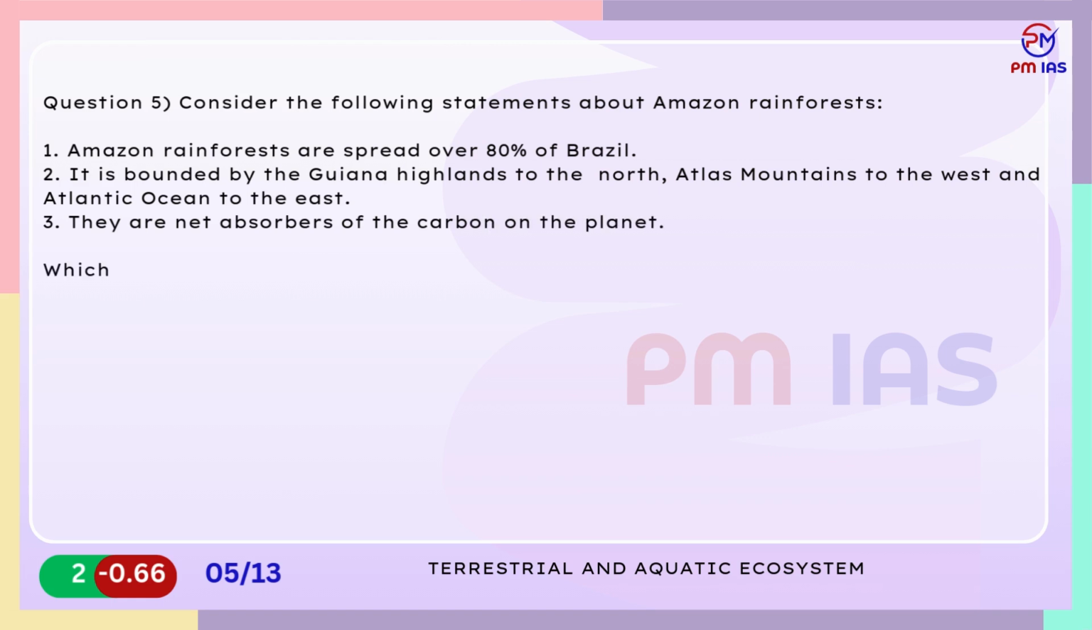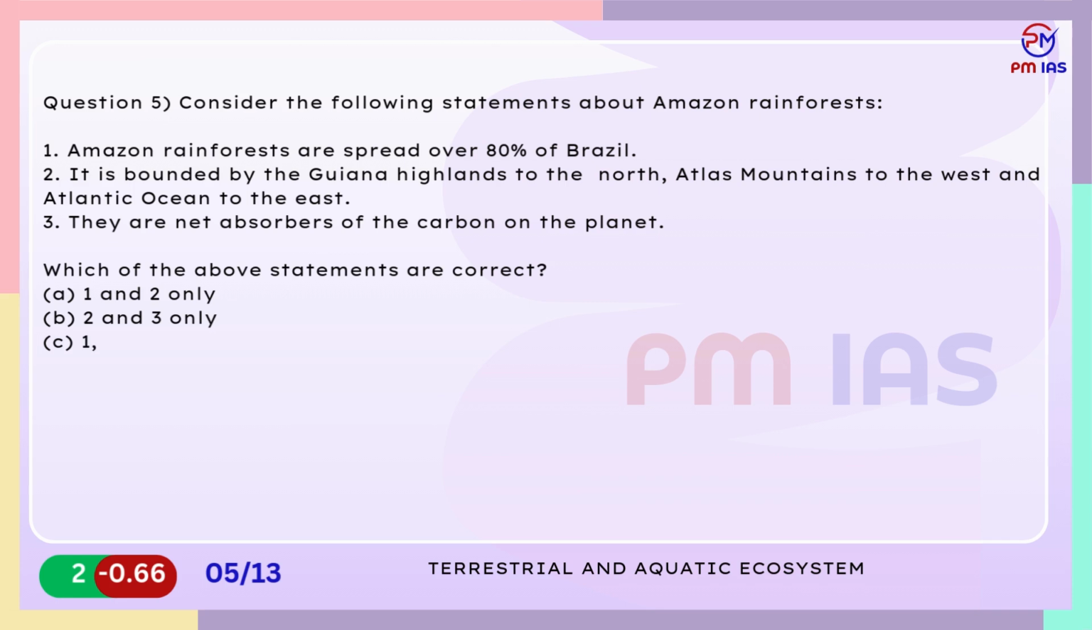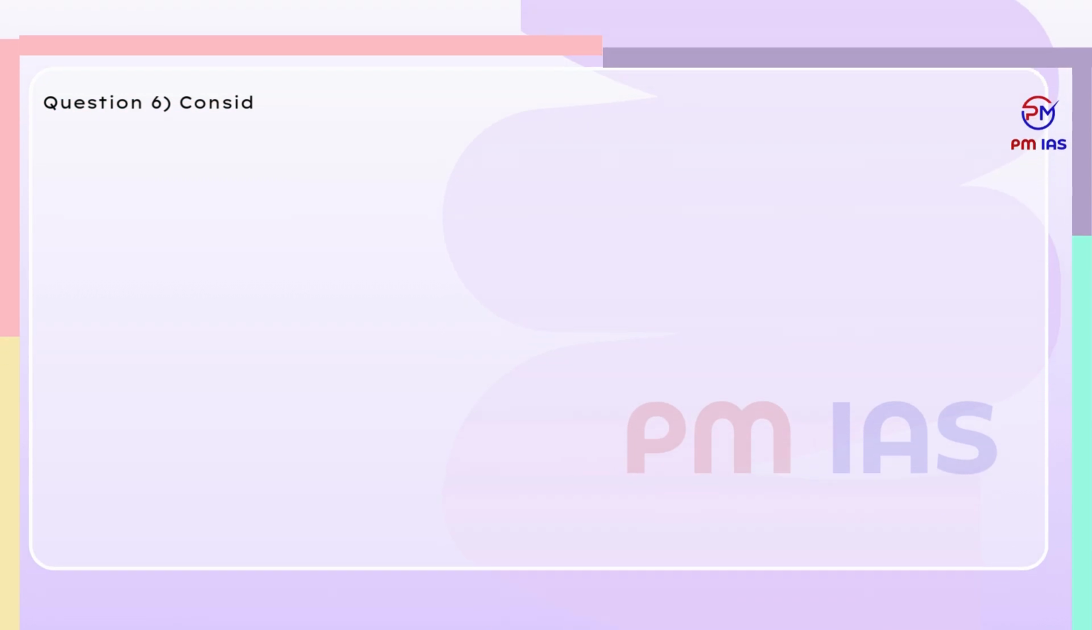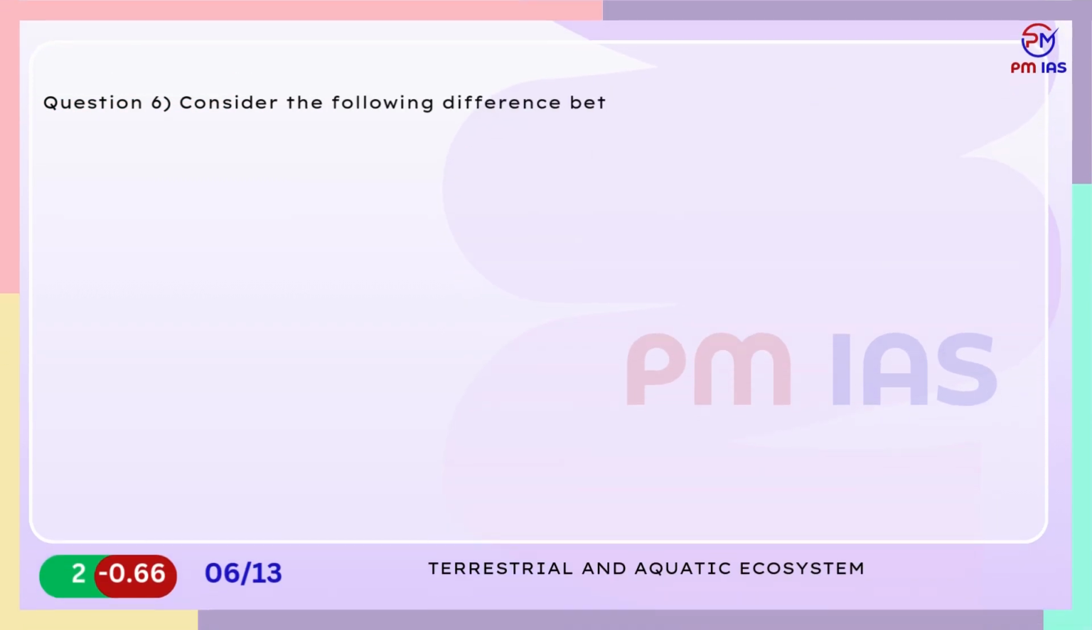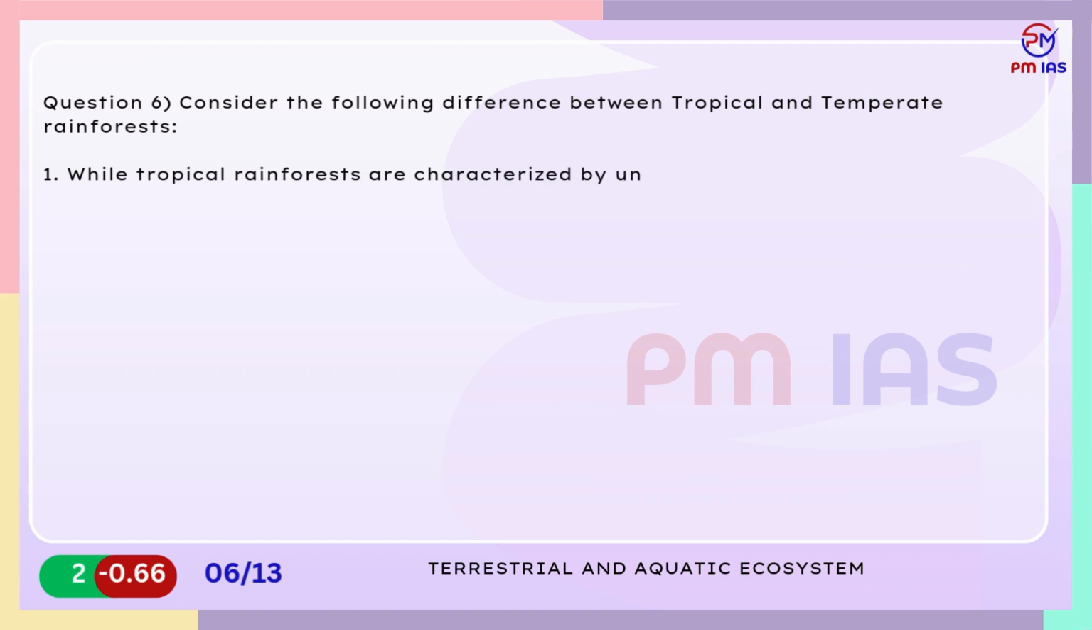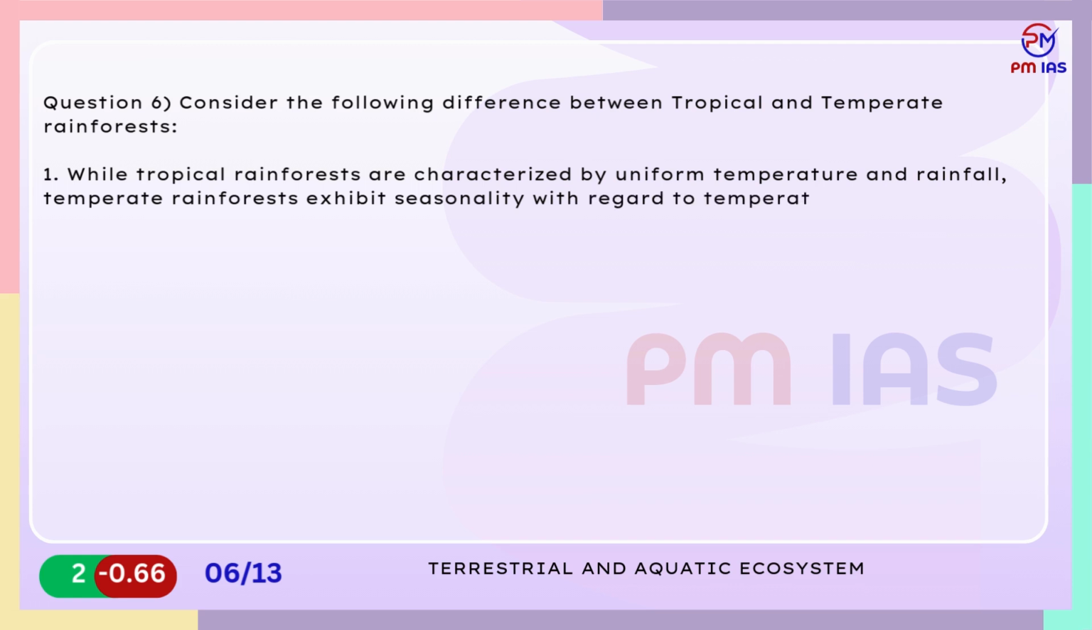Which of the above statements are correct? A. 1 and 2 only. B. 2 and 3 only. C. 1, 2 and 3. D. None of the above. Question 6. Consider the following difference between tropical and temperate rainforests. 1. While tropical rainforests are characterized by uniform temperature and rainfall, temperate rainforests exhibit seasonality with regard to temperature and rainfall. 2. Both tropical and temperate rainforests have rich undergrowth of small trees and shrubs.